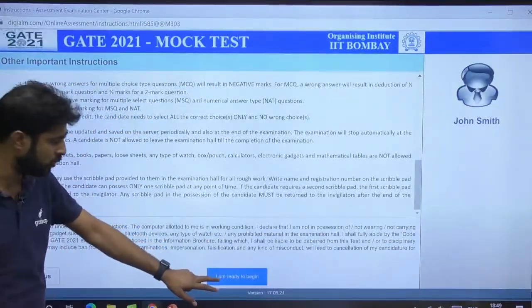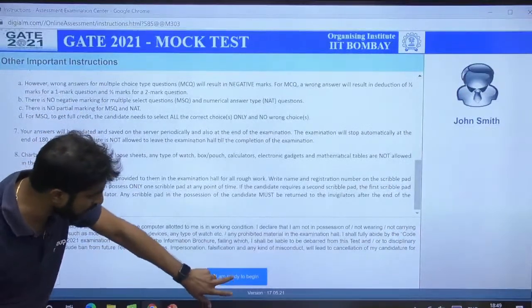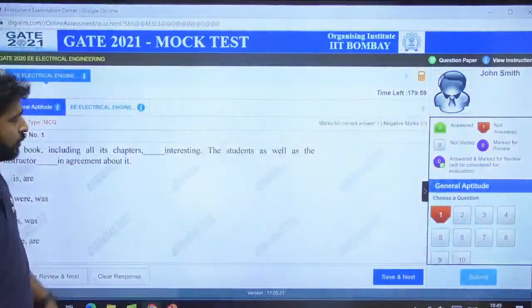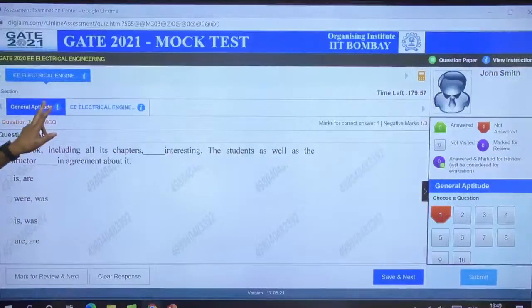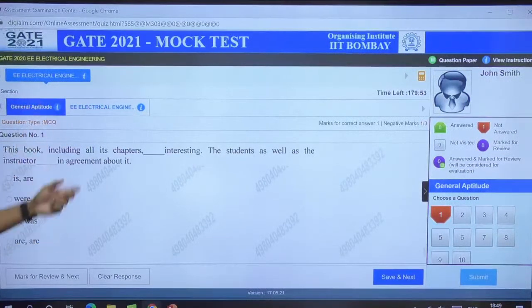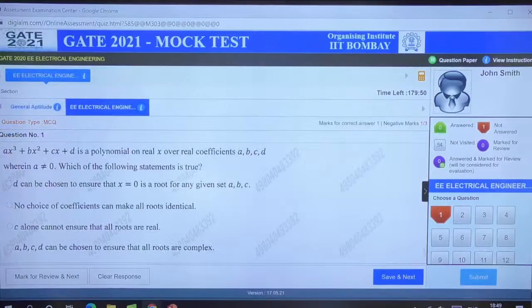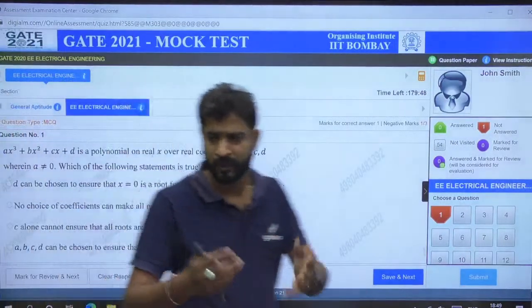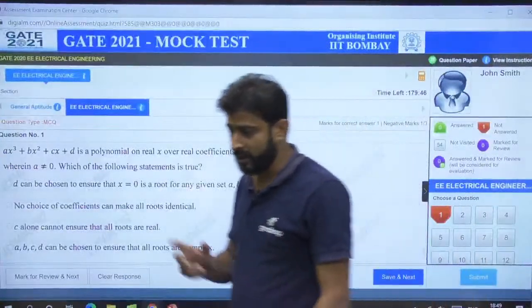Otherwise, set everything I have mentioned into English, right? After that, go for "I am ready and begin," and you can again go for the general aptitude first. You can choose whether you want to solve the aptitude portion first or the engineering-directed technical portion. It's totally your choice.